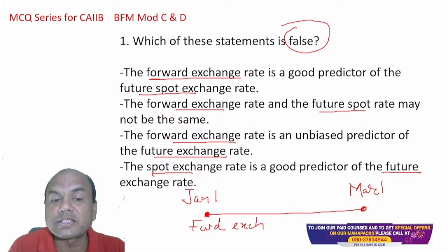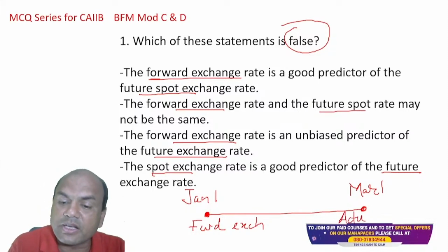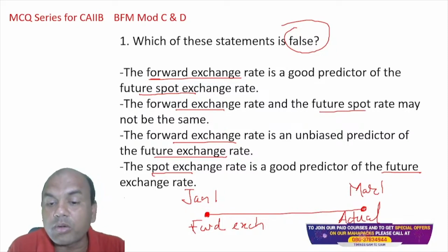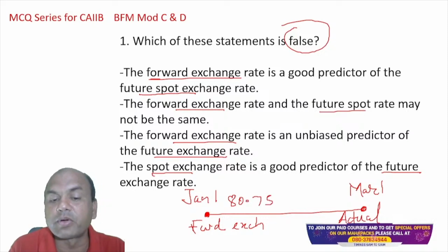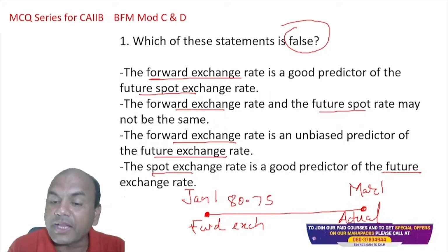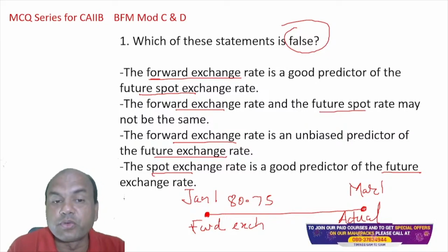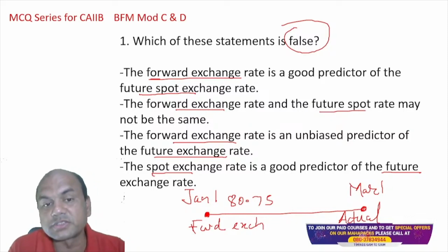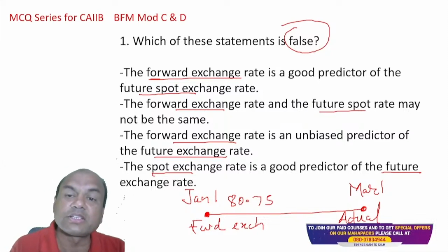Now what is the future spot exchange rate? It means the actual rate on March. If I book this rate today for March, let's say at 80 rupees 75 paise, but actually on this date it goes to, let's say, 83 rupees, then this is known as my actual future spot exchange rate, and the rate which I book today for the future is known as the forward exchange rate. Now the remaining things you can definitely get. Future spot, same thing. Forward exchange, same thing. So which is the false one?